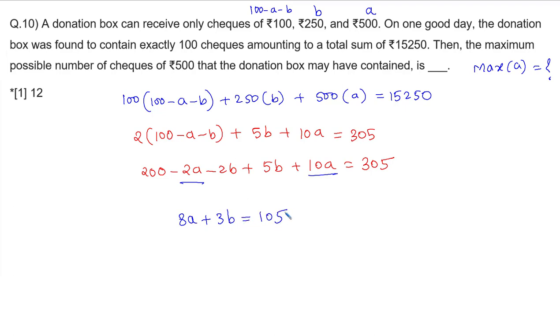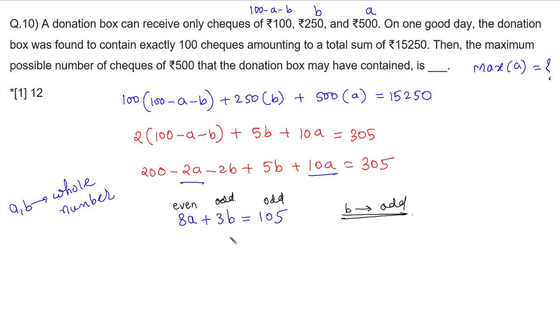A and B are number of notes, so the value of A and B has to be a whole number. So now we need to find the maximum value of A, everyone. For that we need to minimize the value of B. Now over here you can see that this value of 8A is always going to be even. The addition is odd. It means the value of 3B has to be odd, everyone. So from this, the value of B has to be odd. This is what we can conclude.